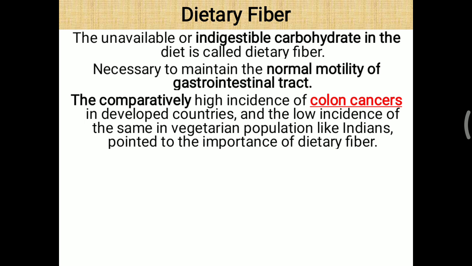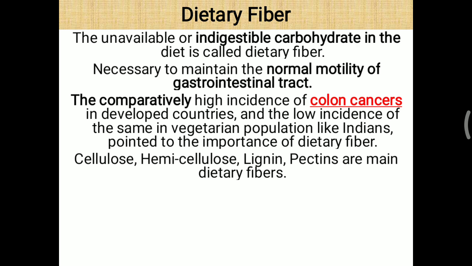The comparatively high incidence of colon cancer in developed countries and the low incidence of the same in vegetarian populations like Indians point to the importance of dietary fiber. A comparative study found that colon cancer is more common in developed countries as compared to the Indian population, and one of the reasons for prevention of colon cancer is the vegetarian diet.